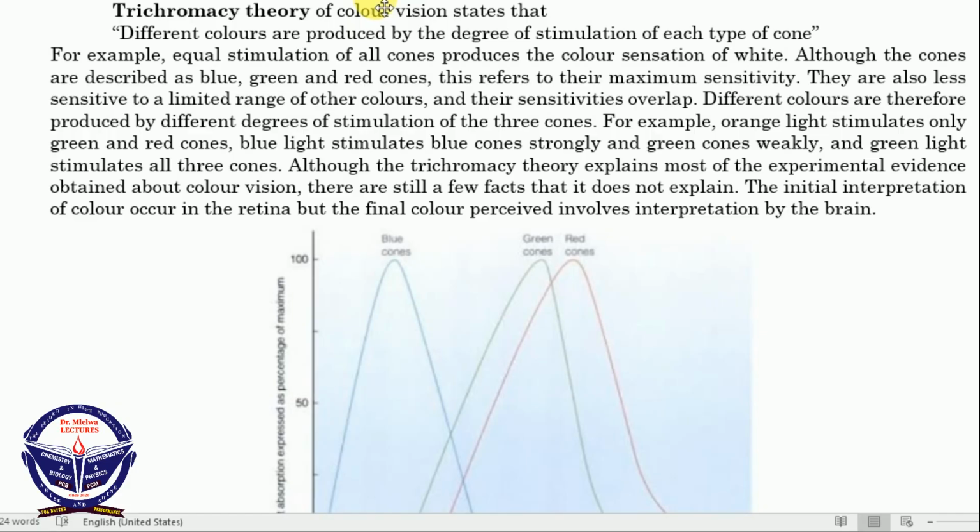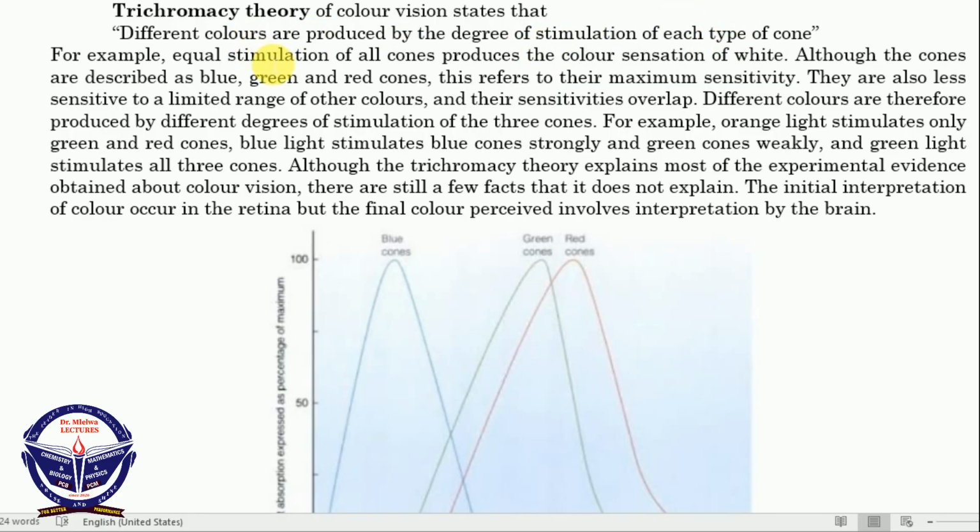Some teachers will ask you to study the trichromacy theory of color vision, and some will just ask you to study the trichromacy theory, but the theory is the same. Don't worry if you find some modification in some books or documents. The theory means the same. We have 3 types of cone, and different colors can be perceived by the eye through different degrees of stimulation of each type of cone.